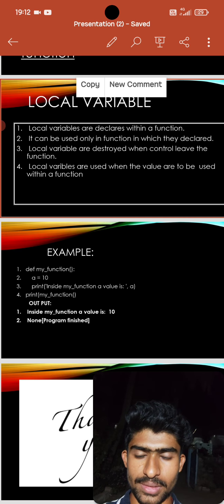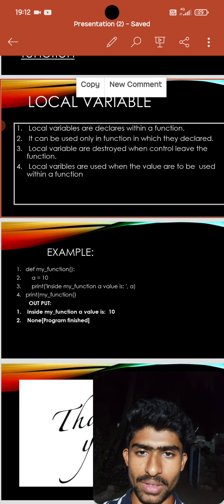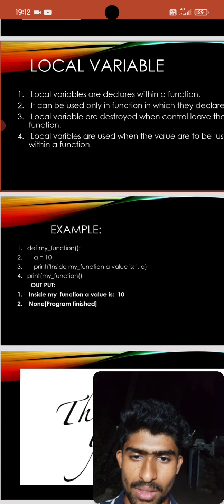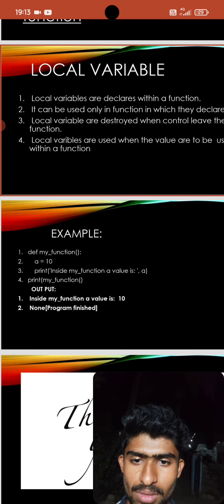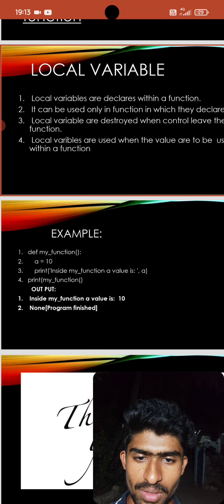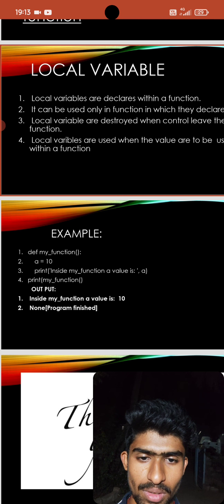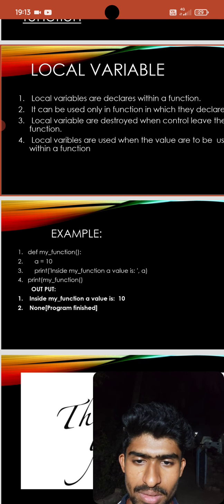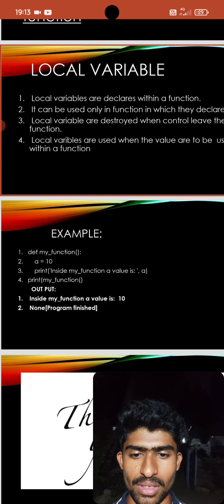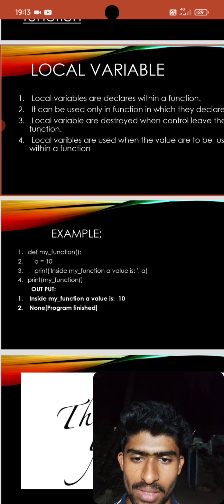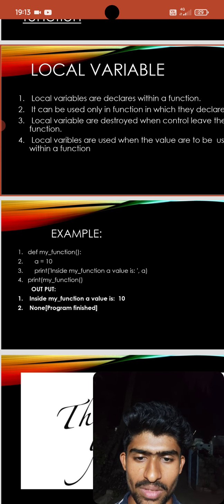For example, for local variables or local scope: def my_function(): a = 10, print("inside my function and value is", a), and then call my_function(). We are declaring a inside the function, not outside the function. When we print the value of a after the function call, it shows an error. The output is: inside my function and value is 10.